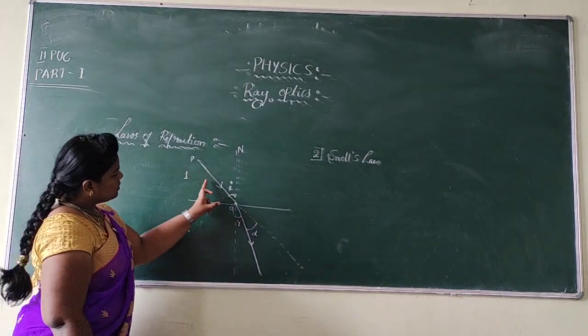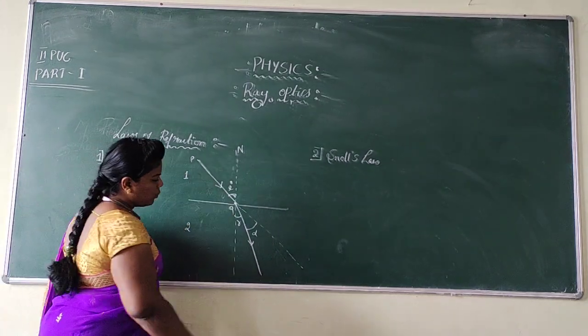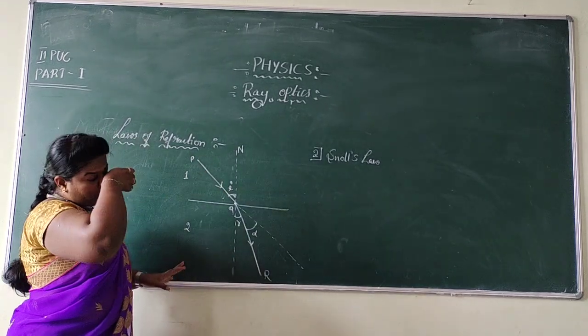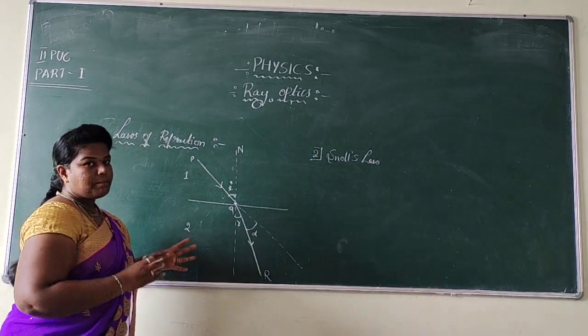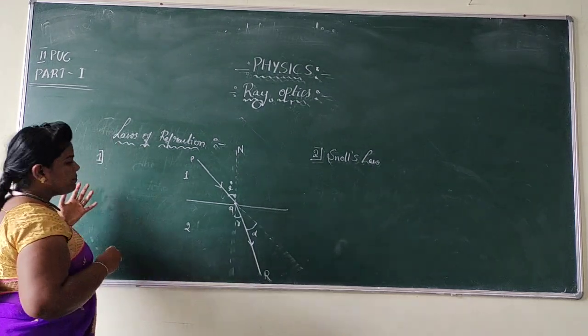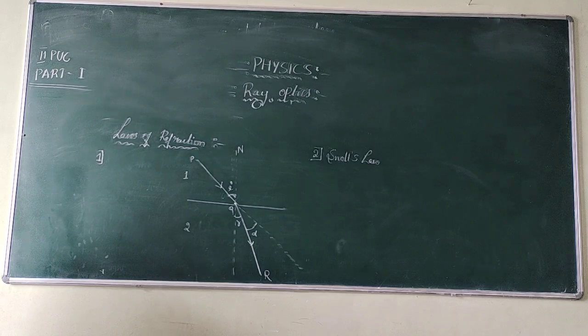You can observe this incident ray PQ, refracted ray QR and the normal. All these are lying in the same plane. Plane means it has only two axes, whether xy, yz or zx.